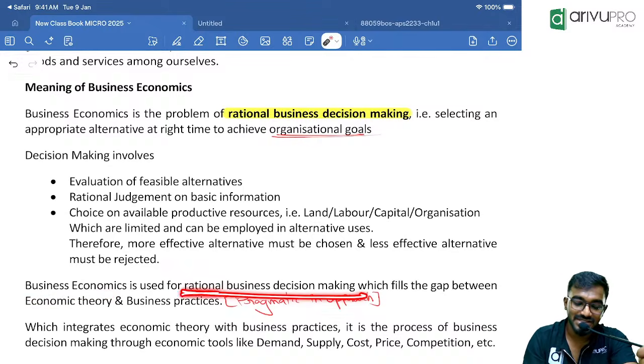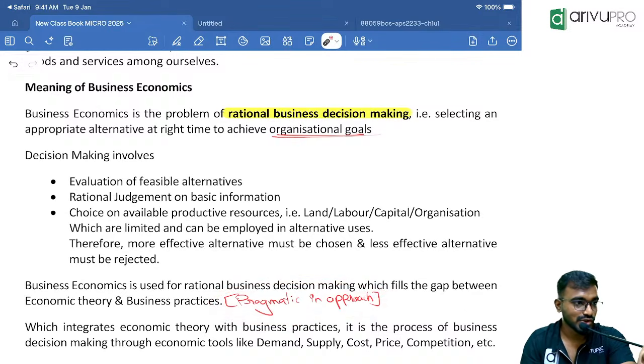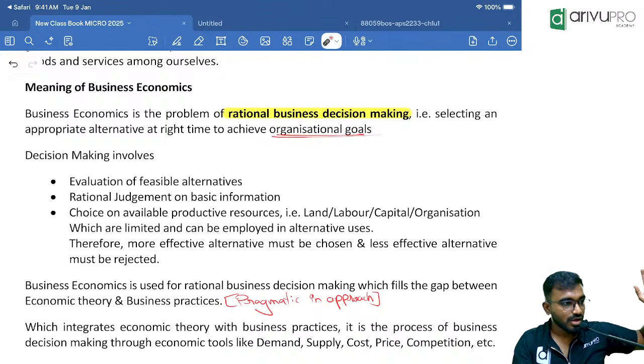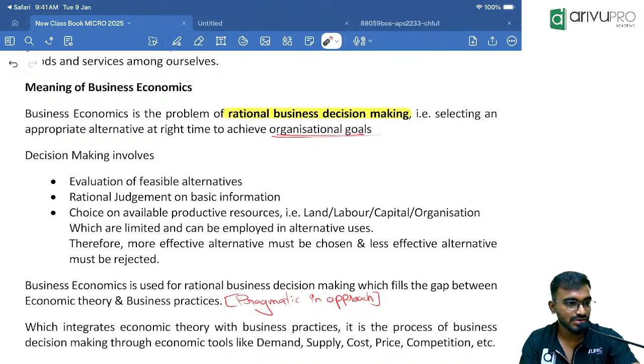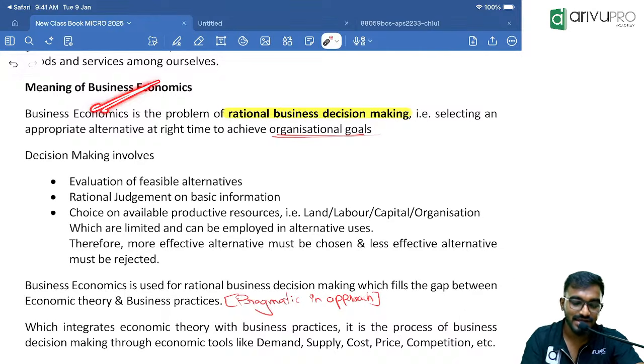Business economics is rational business decision making which fills the gap between theory and practice. That is what we call pragmatic in approach. Clear? So in short, it is taking the right decision at the right time to achieve the objective. Go back. General economics said that human wants are unlimited and resources are scarce. Even in business economics, my resources are scarce: my factors of production, land, labor, capital. Using those limited resources, I produce, sell my product and earn as much profit as possible. That is what business economics speaks about.